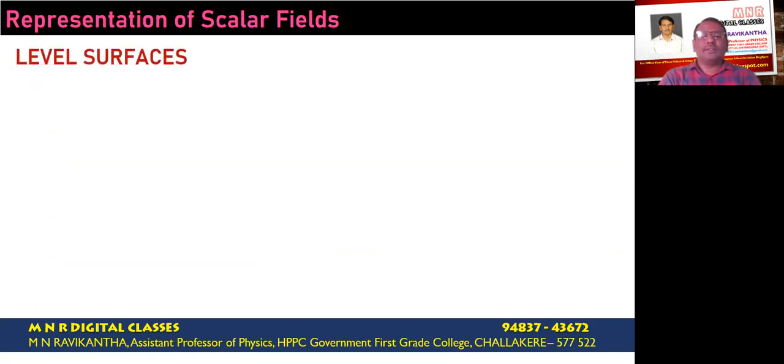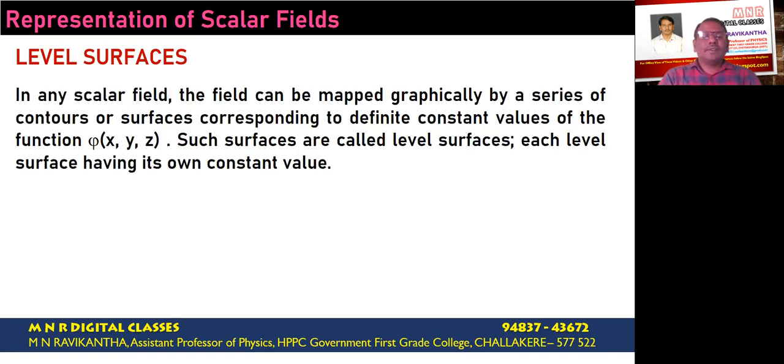Representation of scalar fields in space. Generally, scalar fields are represented in terms of level surfaces. In any scalar field, the field can be mapped graphically by a series of contours or surfaces corresponding to definite constant values of the function phi of x, y, z. Such surfaces are called level surfaces, such that each level surface has its own constant value.